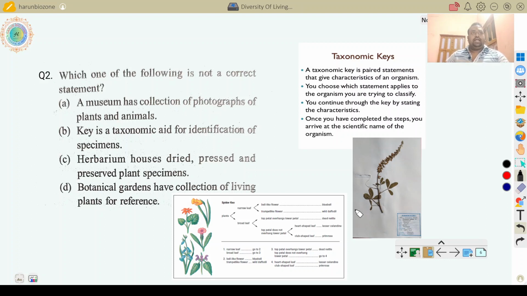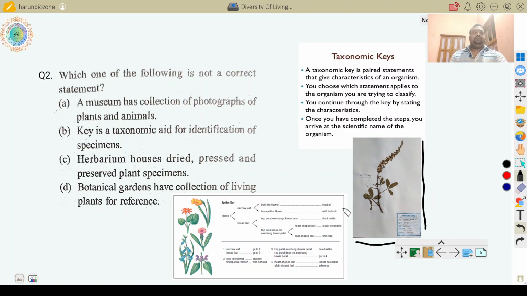Some important points about herbarium: this herbarium sheet is 11.5 by 16.5 inches, or 41.5 centimeters and 29 centimeters.